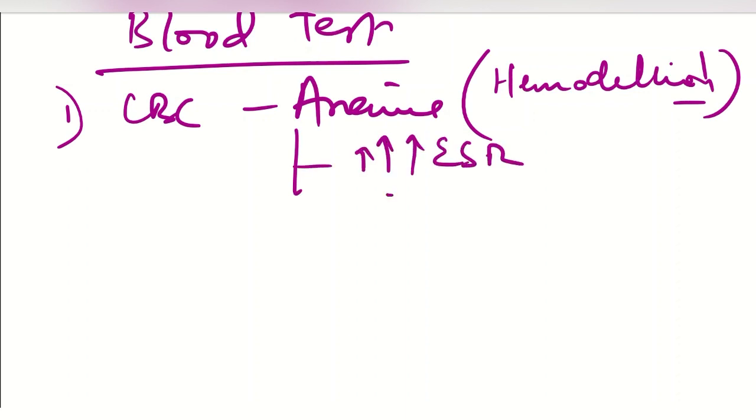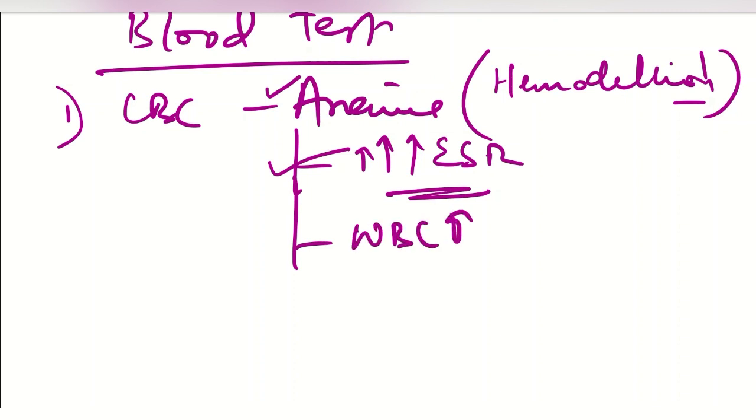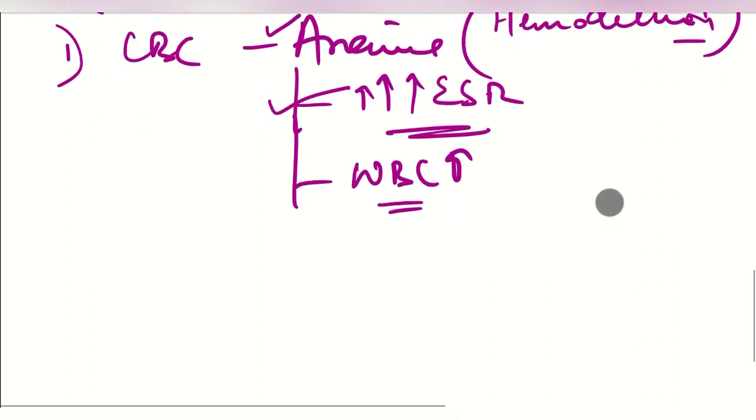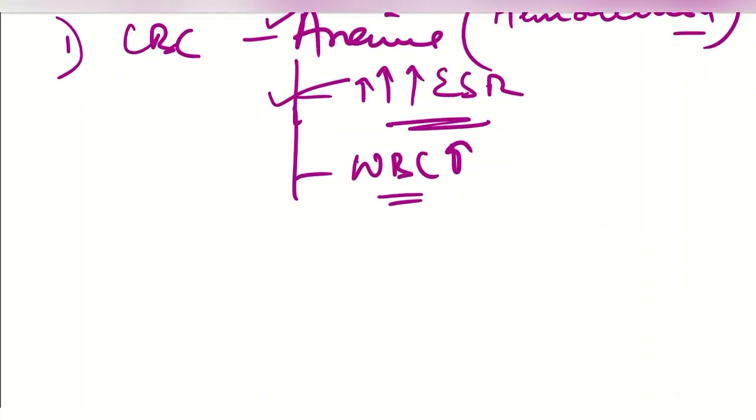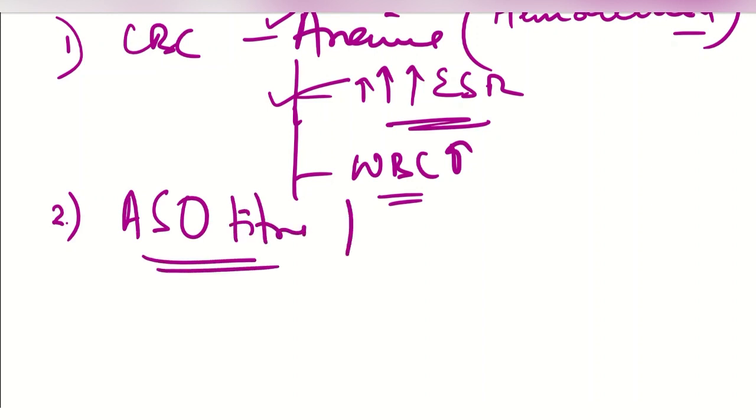As the anemia occurs, it ultimately leads to a rise in ESR, the erythrocyte sedimentation rate. So we will find anemia and a raised erythrocyte sedimentation rate, and also because there is an infection by streptococcal bacteria, we will find a rise of WBCs inside the body. Besides this, we can also do a test to diagnose the streptococcal infection, known as the anti-streptolysin O titer, and it will be raised. So this is also very important.